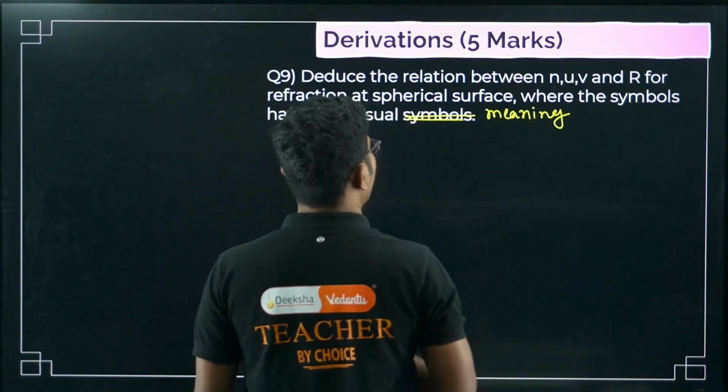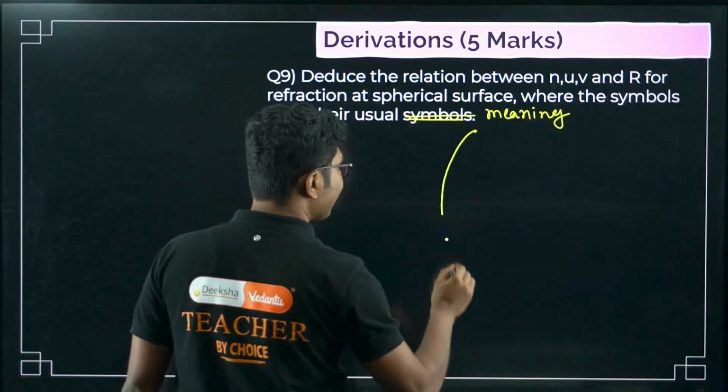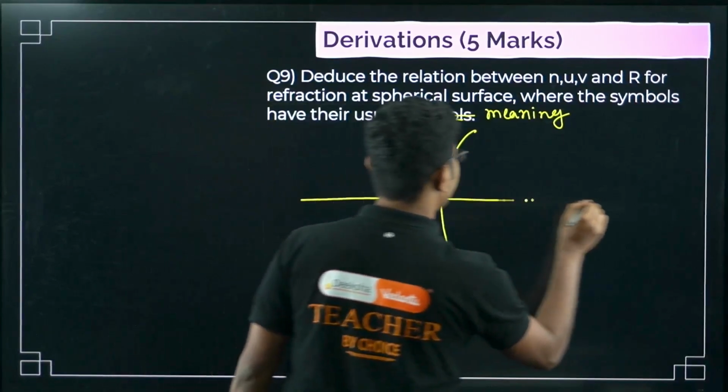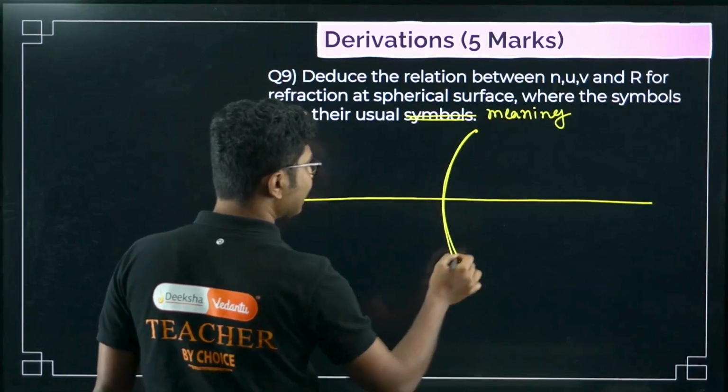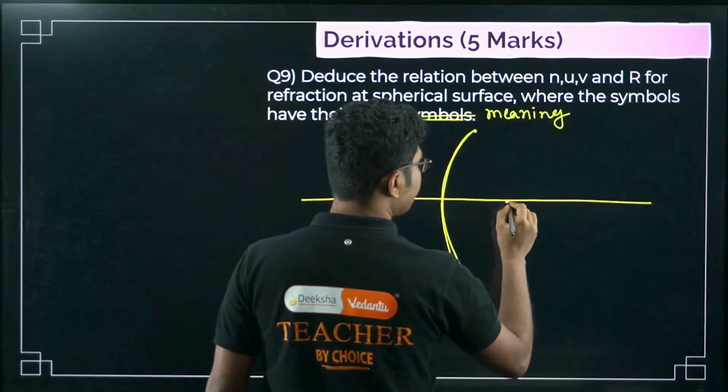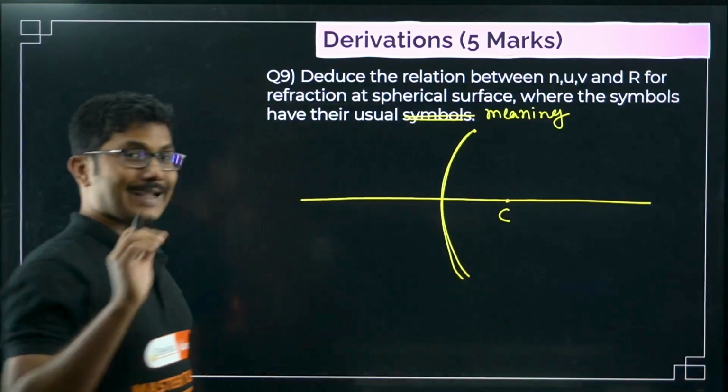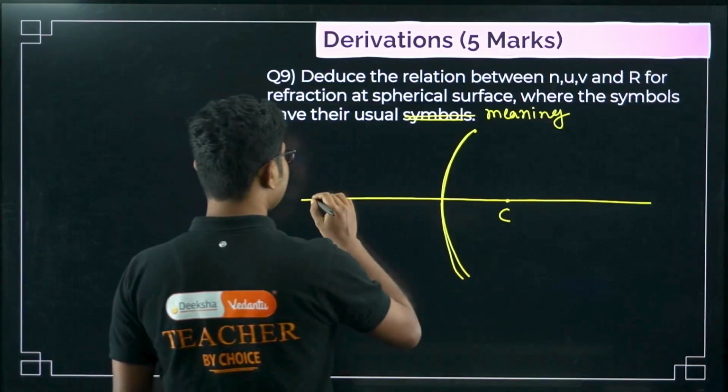Right? Now remember, this is very important. The diagram is very important. So you have to draw a curvature like this. Suppose this is the center of curvature. Now exactly whatever I am doing, you have to do that same way.